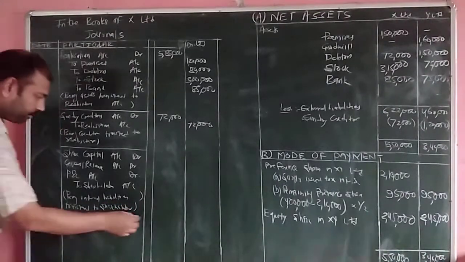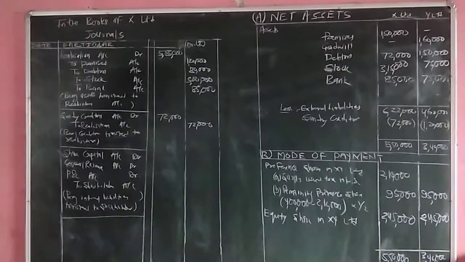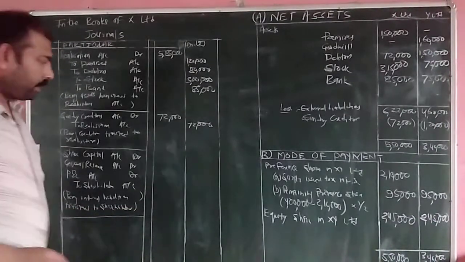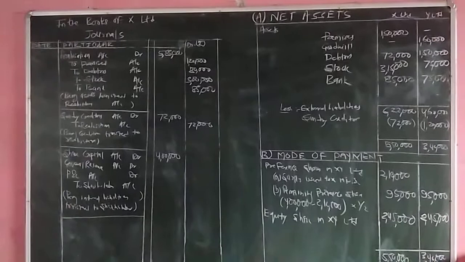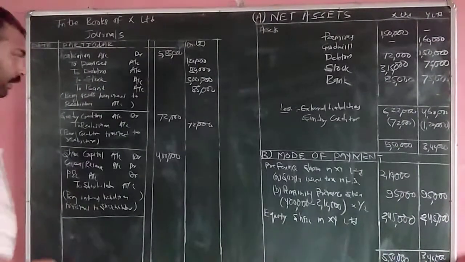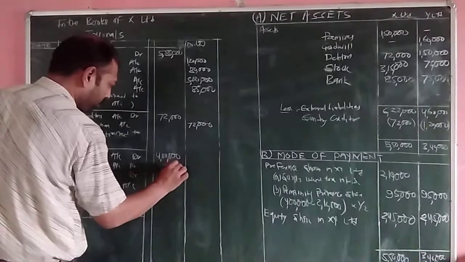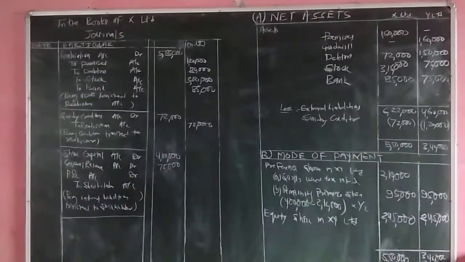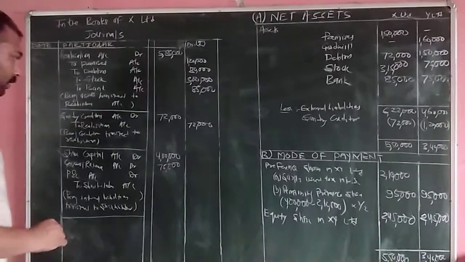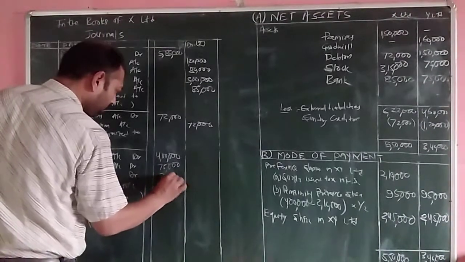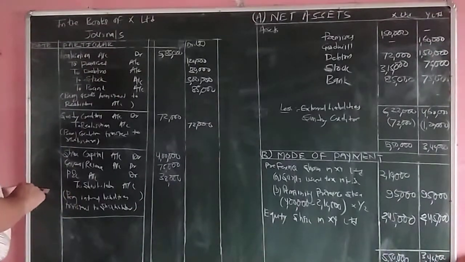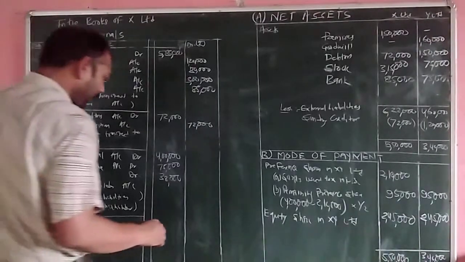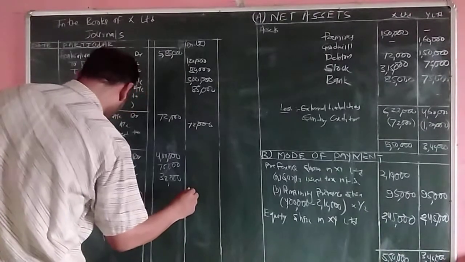So the amount, how much? Amount of share capital is 4 lakh rupees. Next, amount of general reserve is 75,000 rupees. Then amount of profit and loss account, how much? 38,000. So the total amount transferred to the shareholder, or total consideration due to the shareholder, comes to 5,13,000.